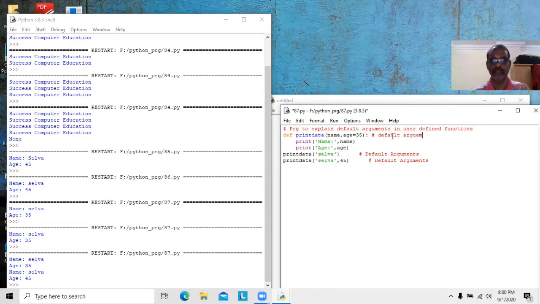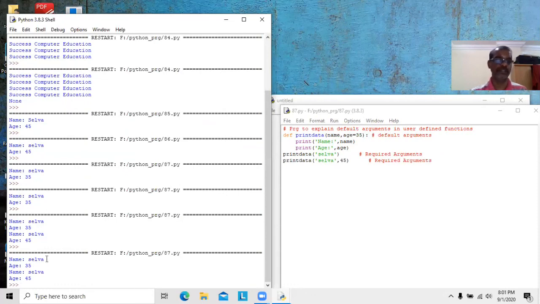Default arguments. This is the required arguments. Since for the default argument we have 35 for age, one required argument is enough, but here we need two required arguments. We'll see it here. So Selva 2 times, then Selva 35. In this case, age is assigned 35, but it is overridden by 45. Now required arguments override the default arguments.